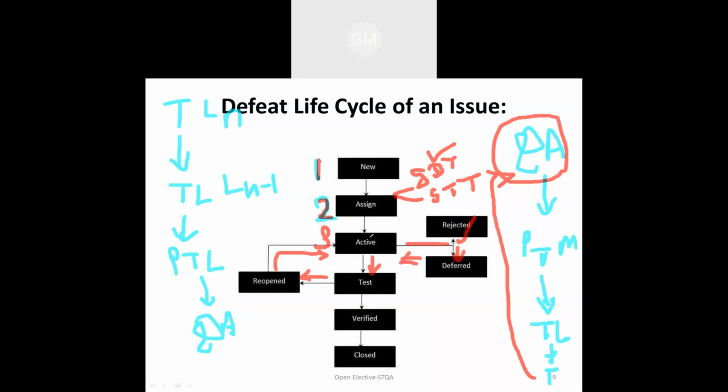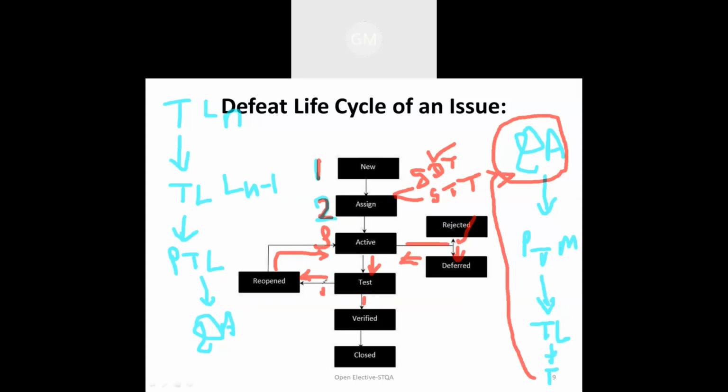Again it comes to the active stage. That means again it comes to phase 3, and it is going to check whether the defect is solved or not. If it is solved, then the testing team is going to send this defect for verification. Again, if it is found that the defect does not 100% fulfill the requirement and some bugs are there, then it goes to reopening that defect. Okay. If it is fixed, then it will go to the verification.